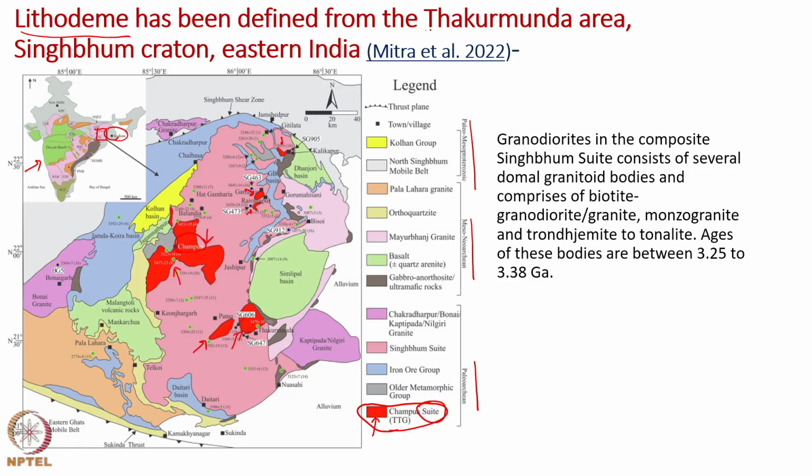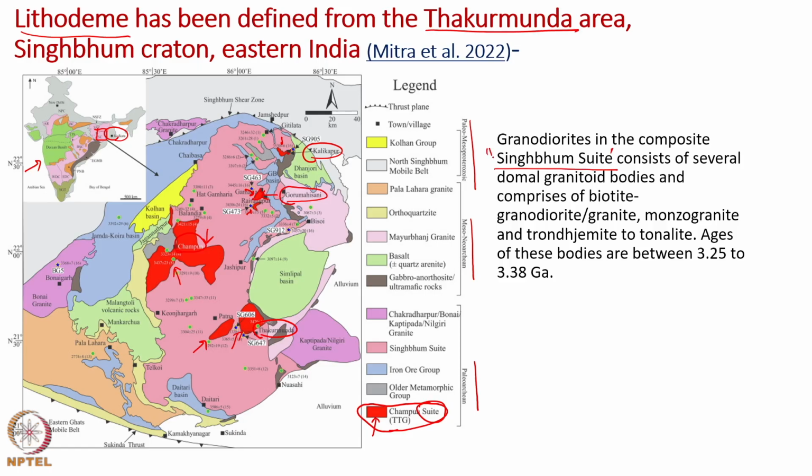The Thakurmunda area is here, and then other locations can be seen. Kalikapur is over here. So, west of Kalikapur we can find a lithodeme. Much west, if we go to Goru Mahishani, we can find the lithodeme, and then the suite has been defined.